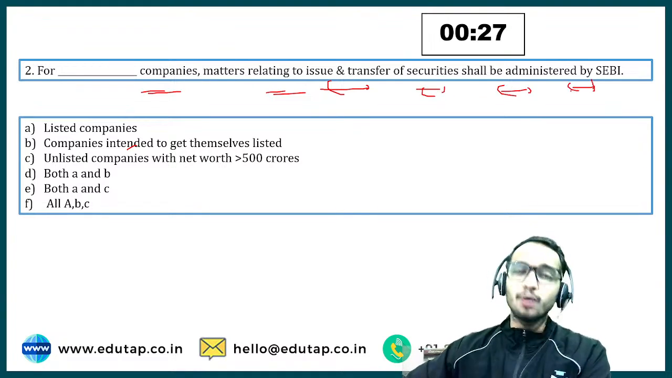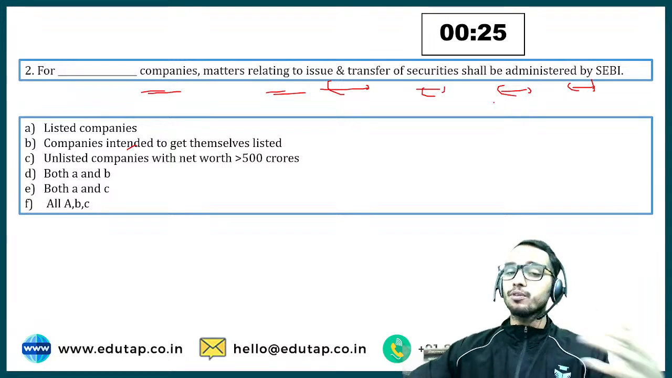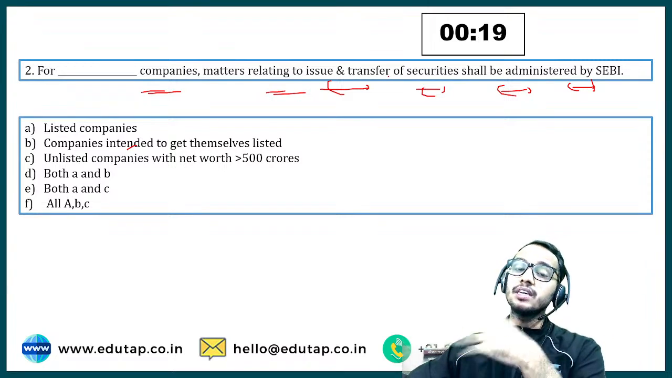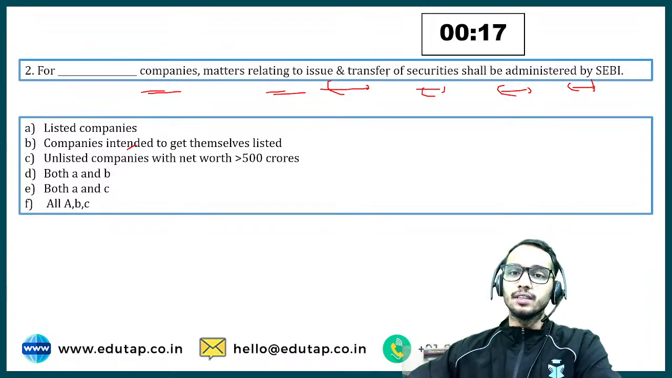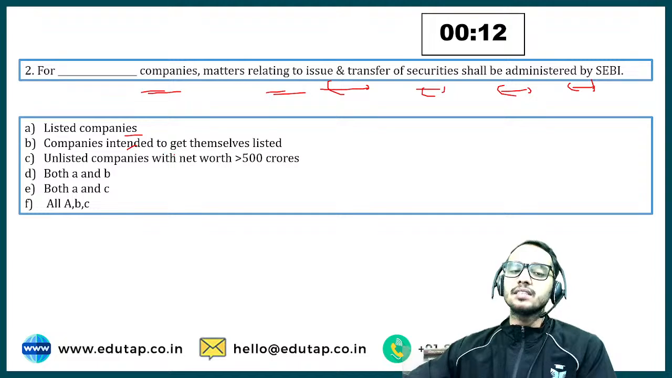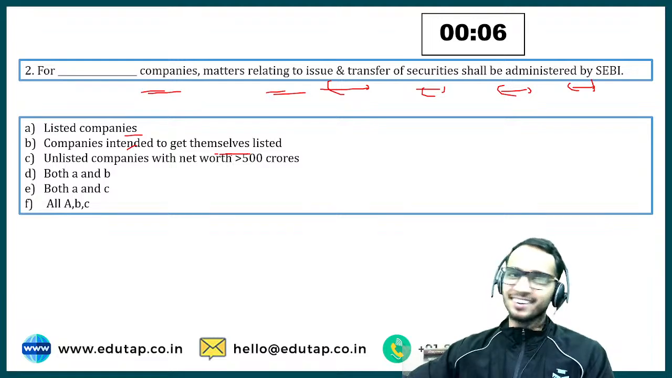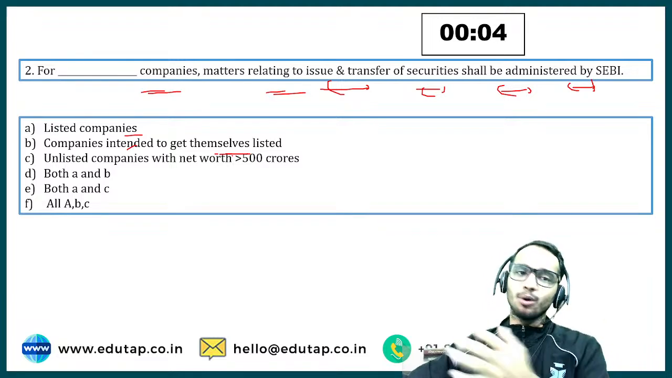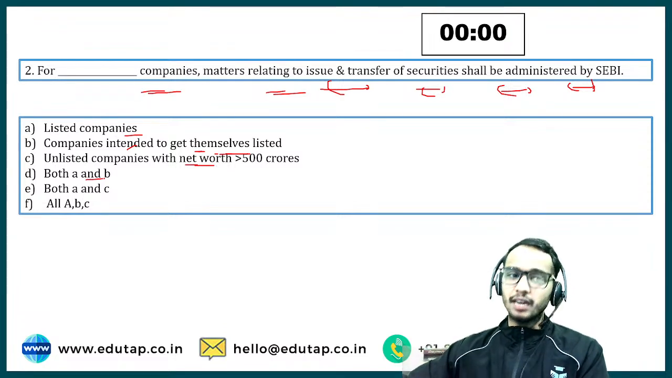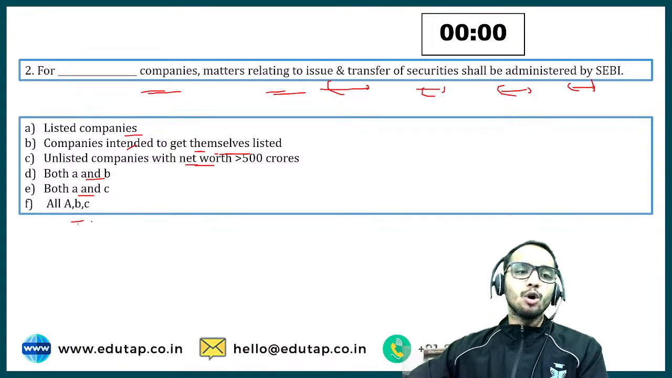by the SEBI. Now, it is asking you, for which type of companies the matters which relate to the issue of securities and the transfer or transmission of it will be administered by the SEBI. So for the listed companies or for the companies that are intended to get themselves listed. So you know SEBI is the regulator of the capital market, right? And SEBI is going to regulate all the listed companies, isn't it? Now, companies intended to get themselves listed, unlisted company with net worth of more than 500 crores, both A and B, both A and C, all A, B and C.